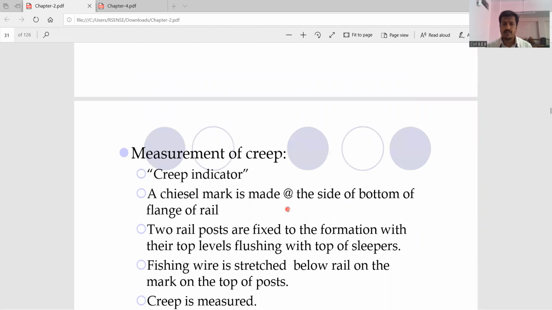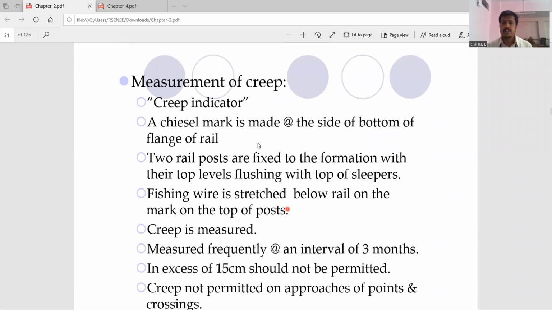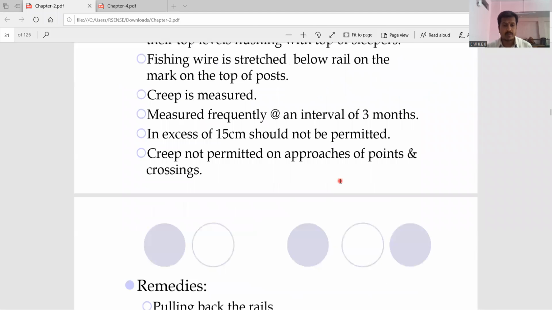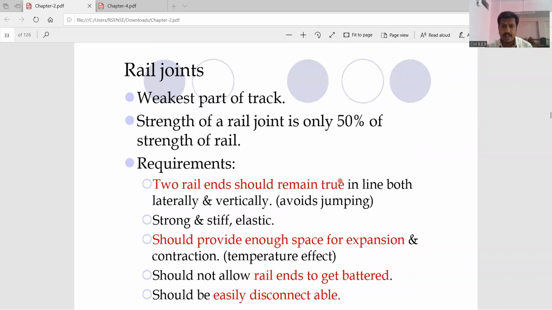Now, how can we measure the creep? For the measurement of creep, we have the creep indicator, an instrument. A chisel mark is made at an interval at the side of the bottom of the flange of the rail. Then two posts are fixed to the formation with their top levels flush with the top of the sleeper. Just a minute, I will show the diagram.